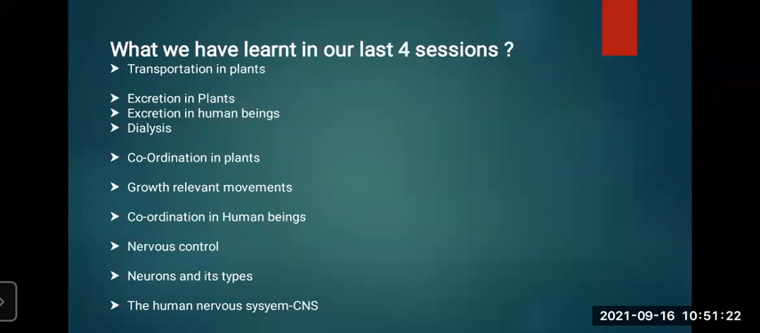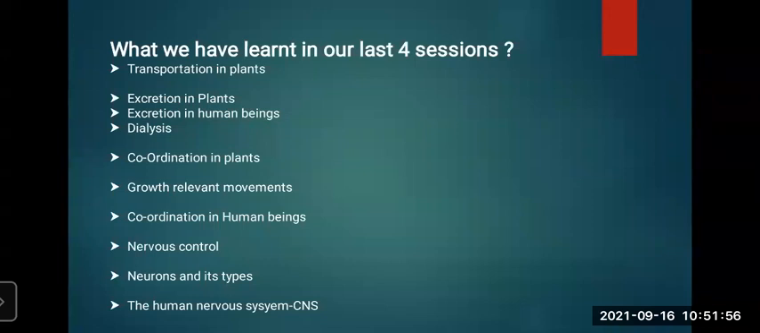Neurons are there. What is a neuron? Neurons are the structural and functional unit of the nervous system. It is the largest cell in the human body, we have learned. All the impulses take place in these neurons itself. Types of nerve cells we have learned: sensory neurons, motor neurons, and association neurons. In the human nervous system, the central nervous system is there, the peripheral nervous system is there, and the autonomic nervous system is there. So till central nervous system we have done.